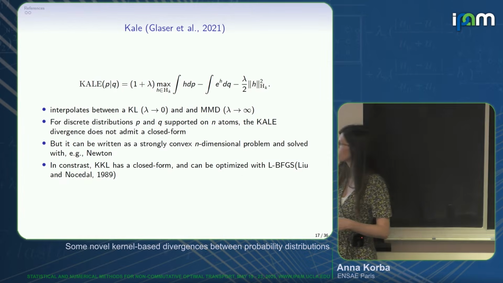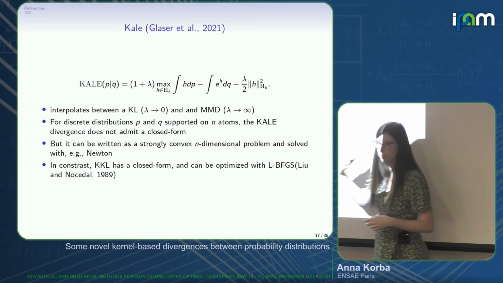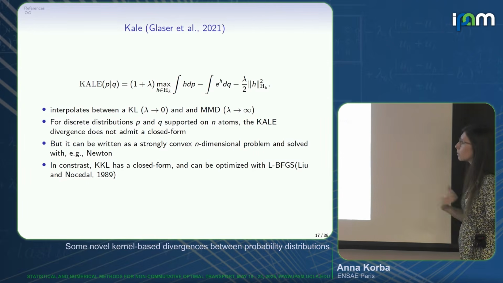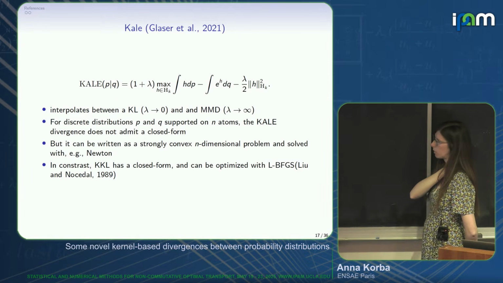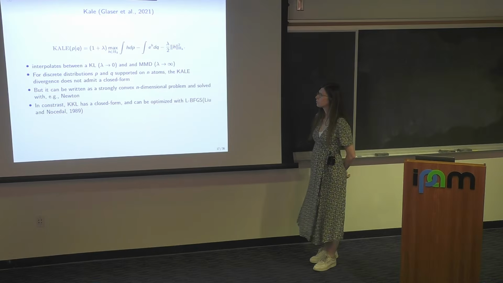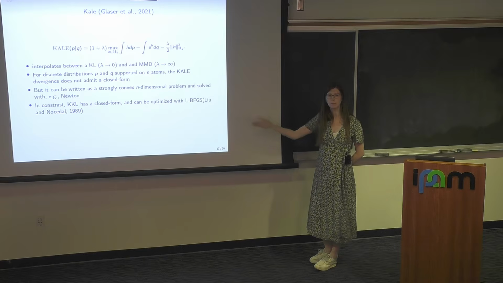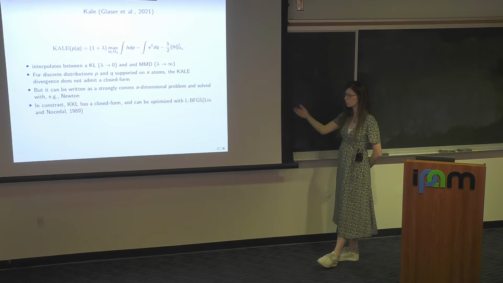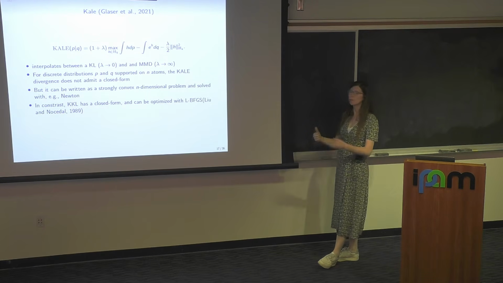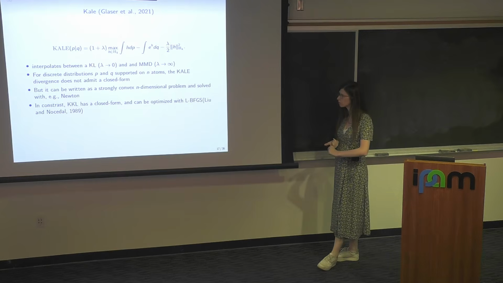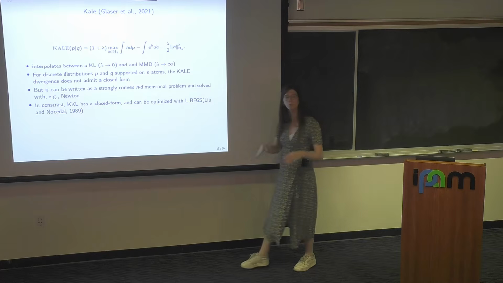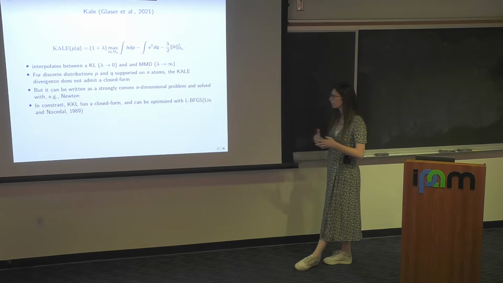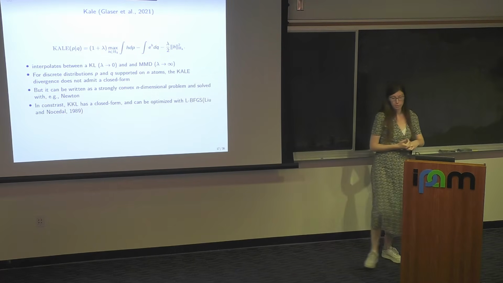This is in contrast with the KKL, the object we proposed with Clémentine and Francis, which is closed form. This is very nice if you need to optimize these objects, for instance to run gradient descent schemes. When you have a closed form for the loss and for the gradient, you can use quasi-Newton schemes like LBFGS that automatically choose the step size. So it's really an advantage.